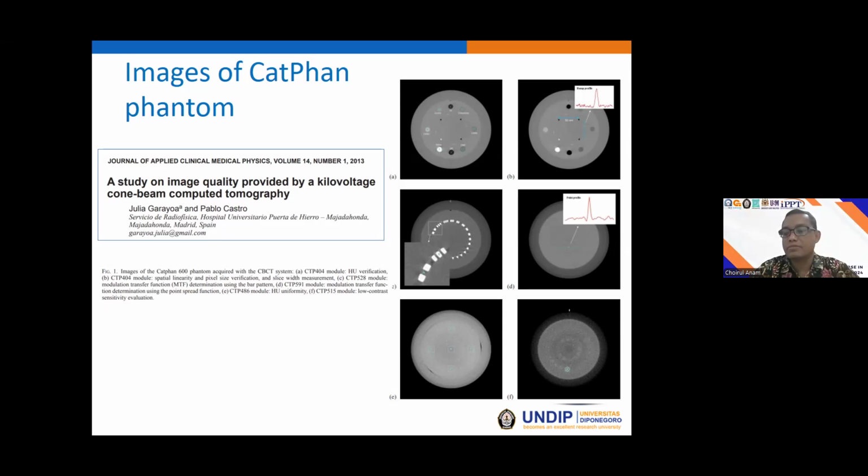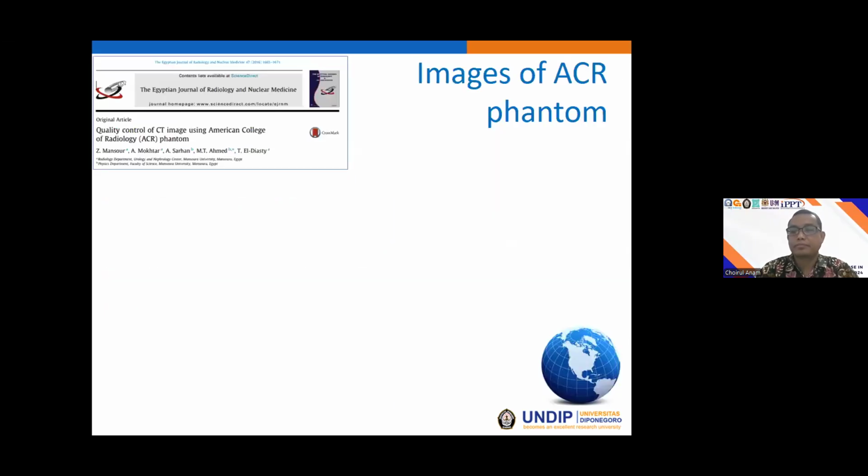And this one is for measuring the low contrast detectability. Of course, in the CATPHAN phantom, there are 3 materials having 3 different contrasts, and it can be used for assessing the low contrast detectability.